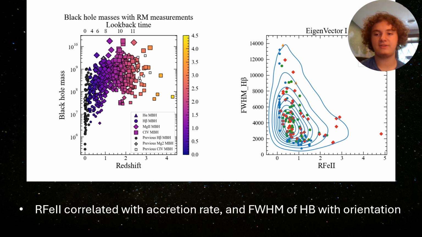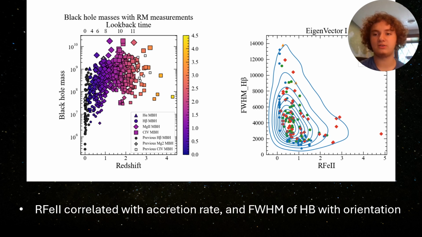I've added a second figure on the right which shows some other properties of the quasars. The x-axis represents the ratio of the iron 2 line to the strength of the H-beta line. And this is related to the accretion rate of the black hole, that is, how much mass it is sucking up. The y-axis represents the width of the H-beta line, which is connected to the orientation of the quasar.